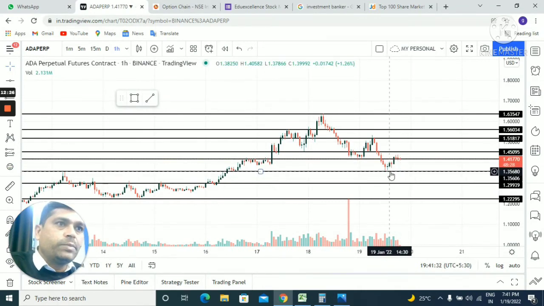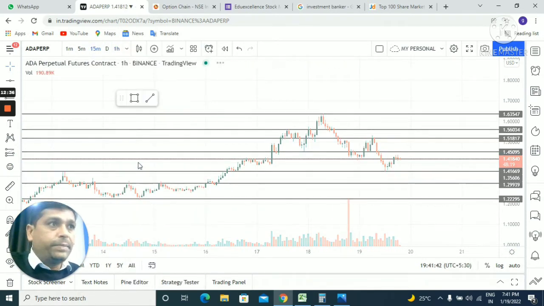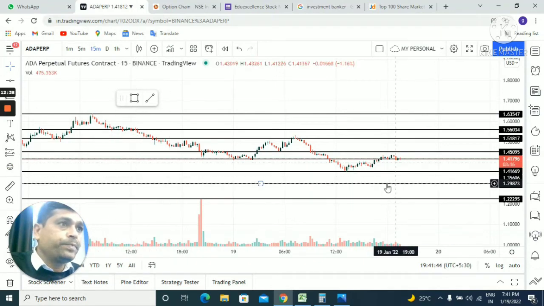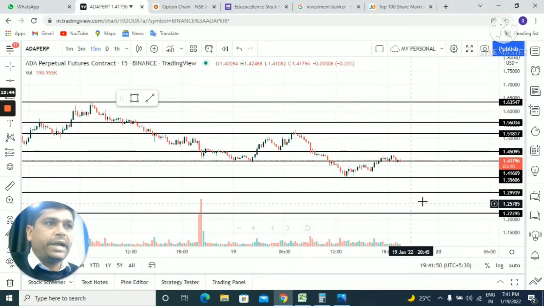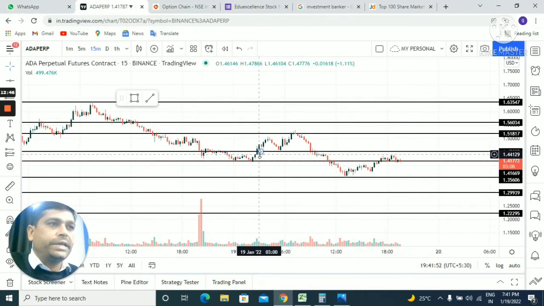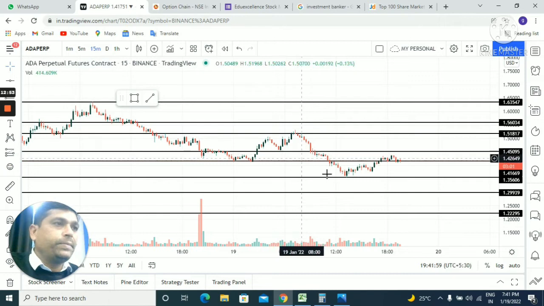This is my major support area. When price breaks this area, we will wait for the further confirmation on the 15 minutes bar, or we can take the 15 minutes time frame. So guys, we have to use multiple time frames to identify the trend and entry point. Now I have plotted all the lines on the 1 hour time frame. Now I have taken the 15-minute time frame.